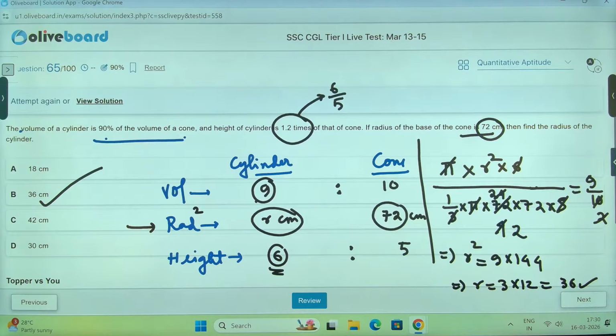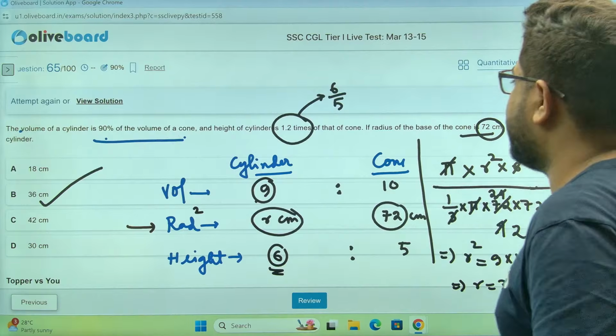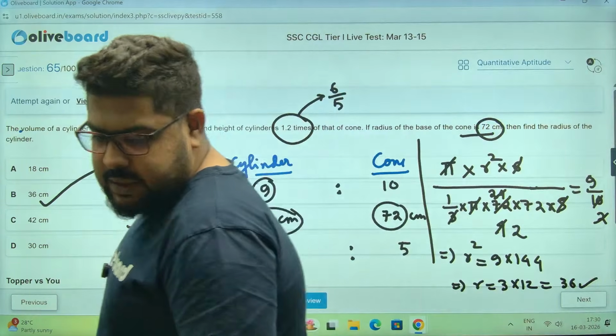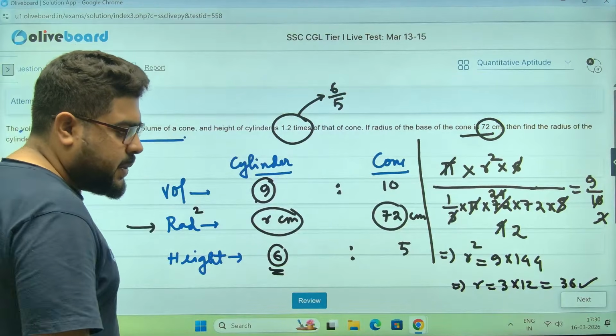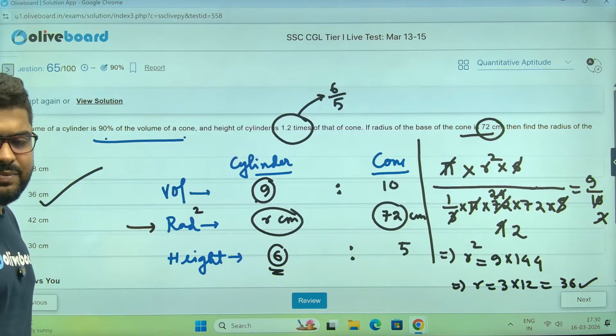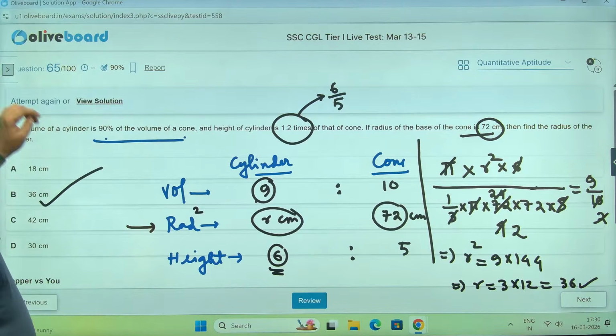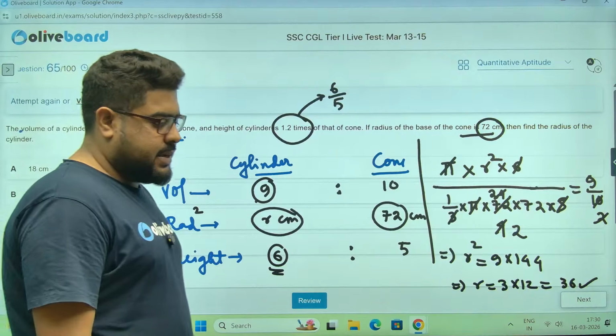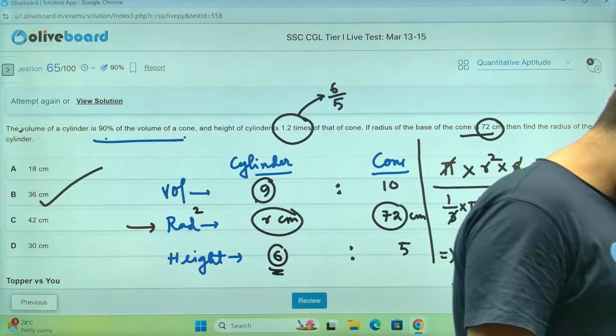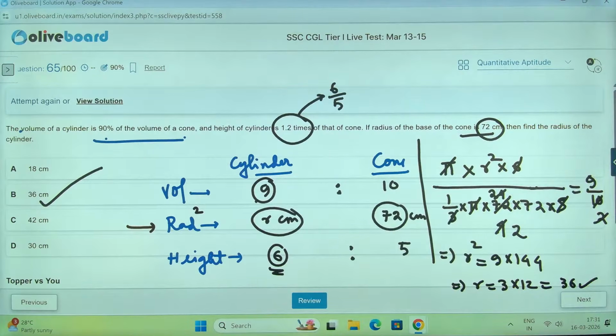Wasn't X supposed to be 3 by 5? 3 by 5 where, brother? I am not getting you. Pardon me, question number, please. Which question number are you talking about? Tell me, brother. Just a second, everyone.